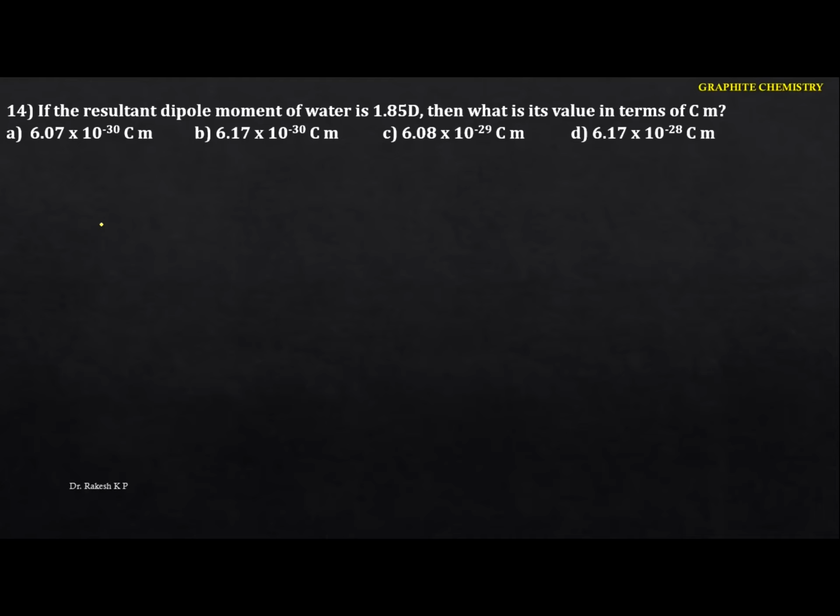The one thing we have to remember here is that 1 Debye is equal to 3.33 into 10 to the power of minus 30 coulomb meter. Or else this is also equal to 1 into 10 to the power of minus 10 esu, the electrostatic unit. Nowadays they use the Angstrom here. Okay, now see this one here. But here the relation is only between these two, forget about this one here.